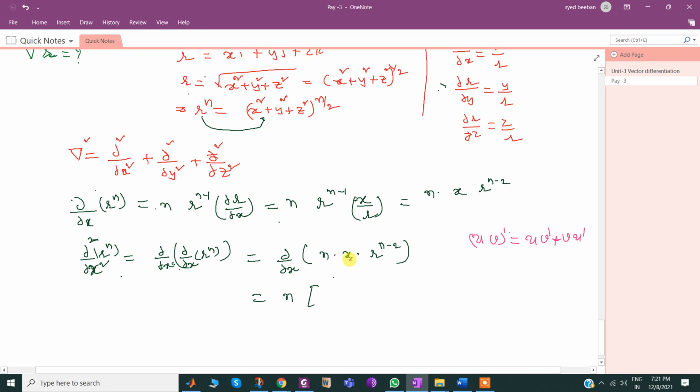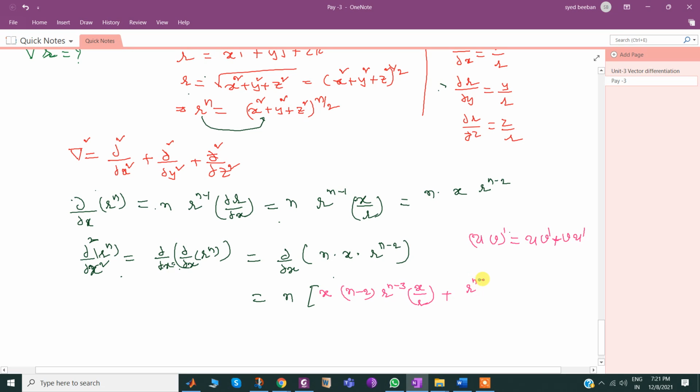Based on that, consider it as u x. Differentiation of r^(n-2) is (n-2) times r^(n-3) times ∂r/∂x, which can be written as x/r, plus, now switch the positions, n we already wrote outside.